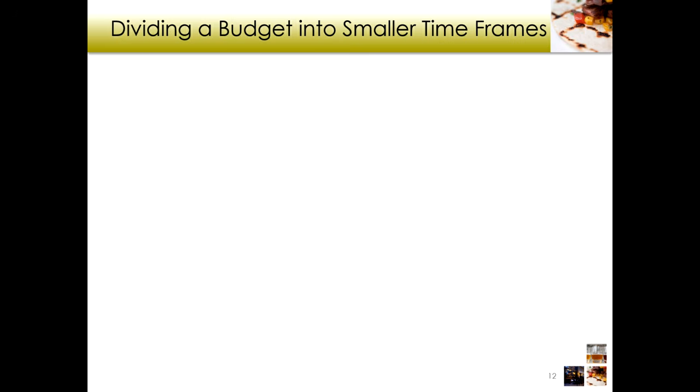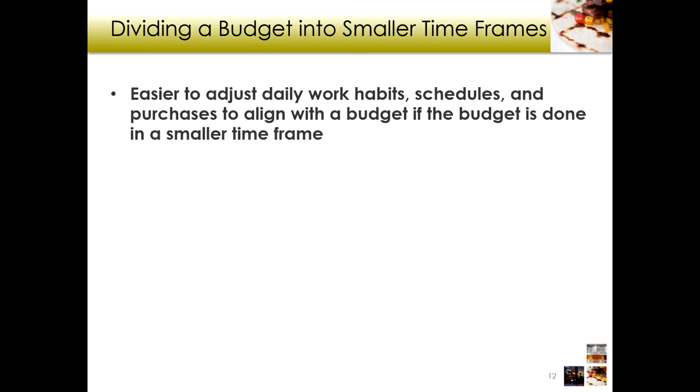So once we have a budget for, say, a year, how do we divide that into smaller time frames? We can't just simply take a budget for a year of $1 million and divide it by 12, because January is not going to be as busy as December with Christmas, right? So we need to figure out a way of how we can apply that new budgeted dollars on a monthly basis, right? And it makes it easier if we can break down into monthly budgets or even weekly budgets, so